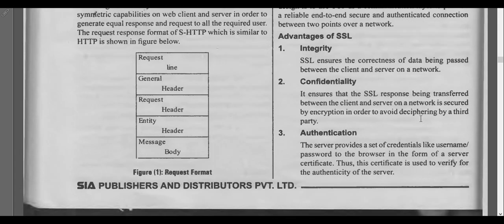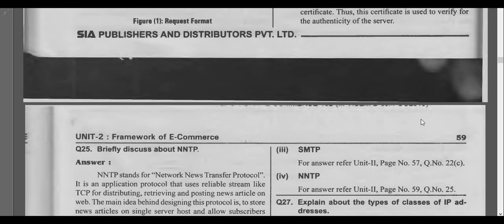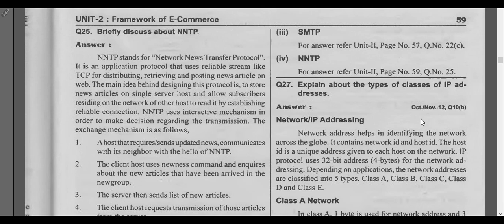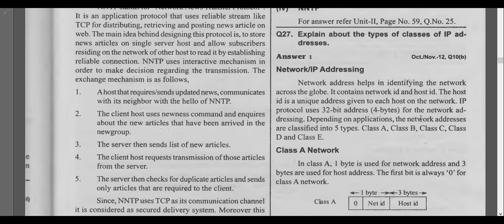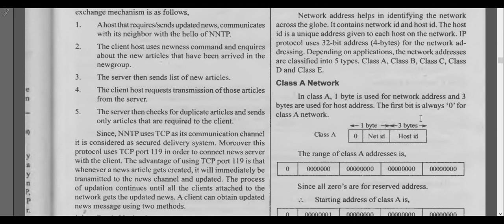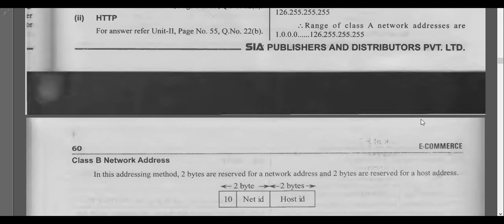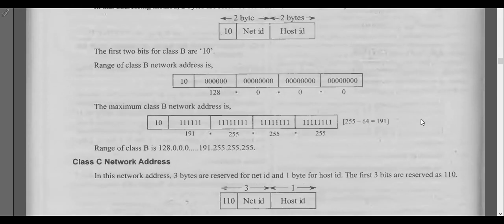So we'll wind up the class here today, and tomorrow we'll see some other protocols, NNTP, and the basic classification of IP addresses. How to classify the IP address, and what is an IP address.